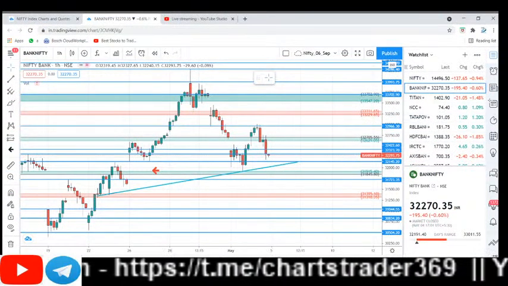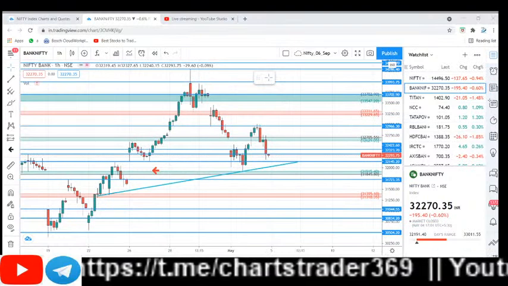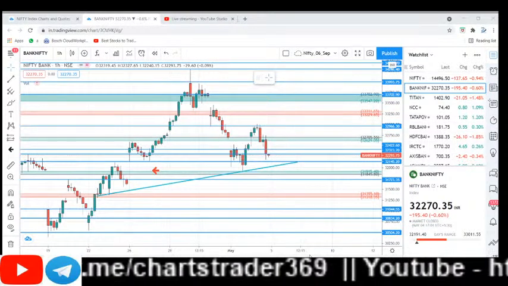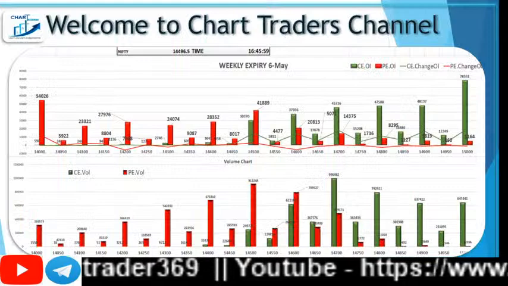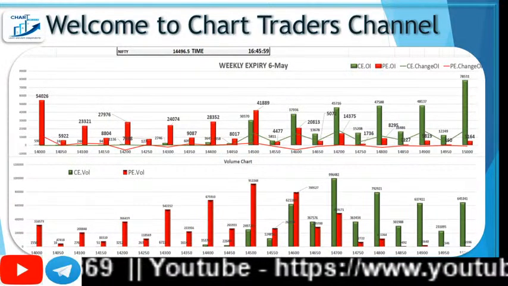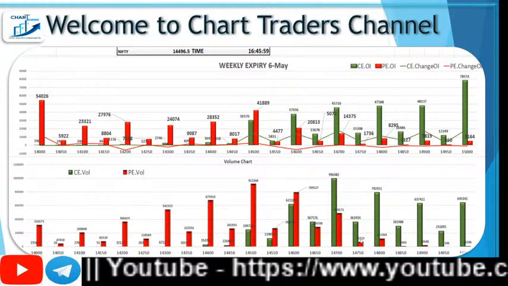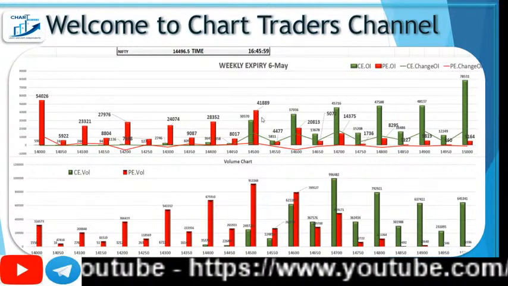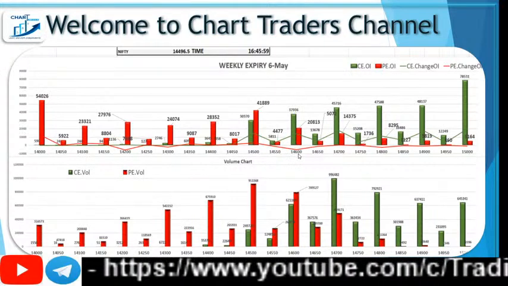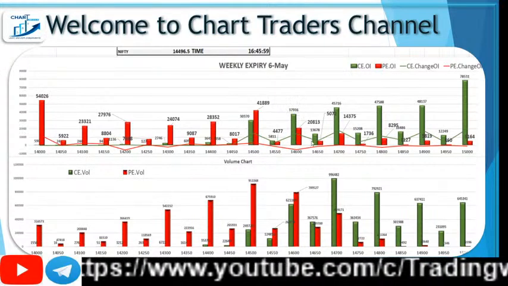So let's look at the OI data, how it's going to react as per the OI data. Let me change my screen. Hope you guys are able to see my OI data screen. If we look at this, 14,500 is a support and 14,600 is a resistance, so it's in this range.